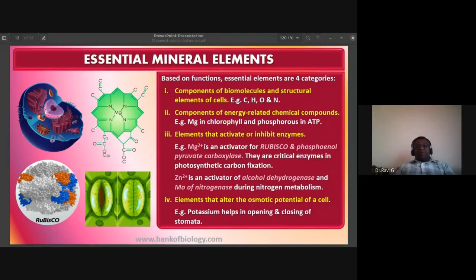So the fourth property of mineral elements based on their function is elements that alter the osmotic potential of a cell.